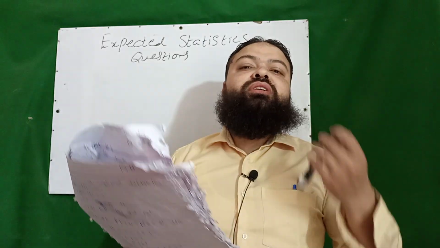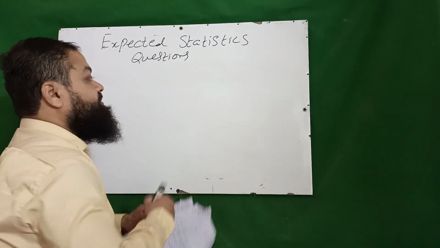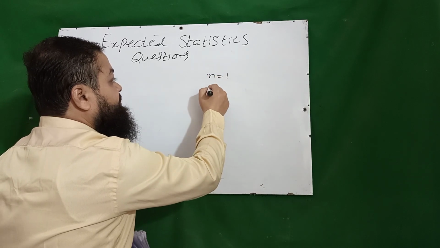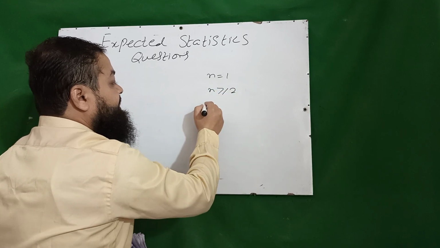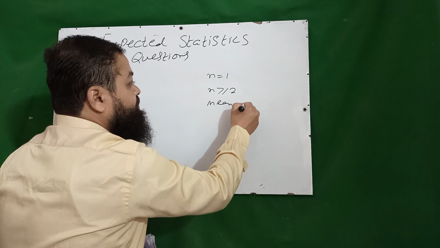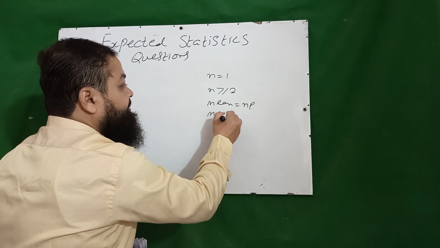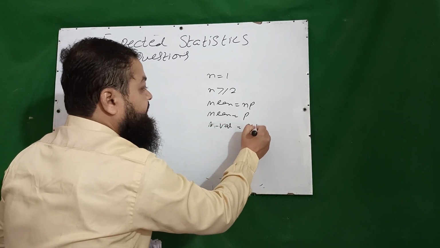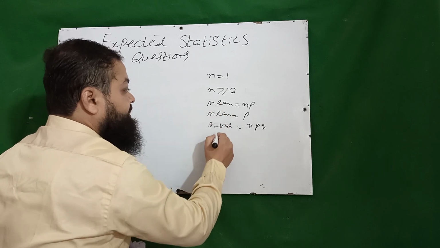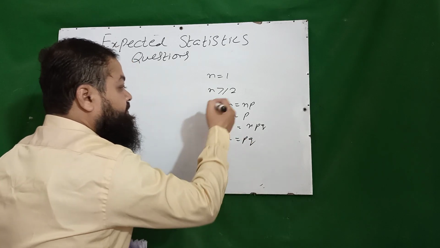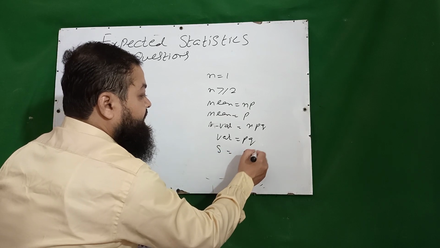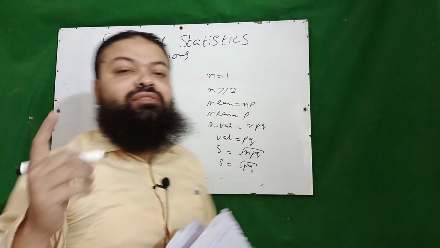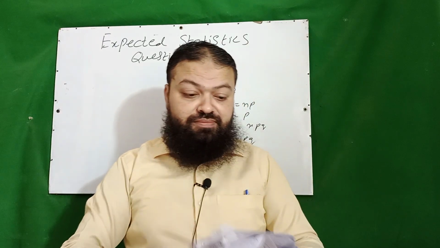Dear students, Bernoulli distribution is the special case of the binomial distribution. In Bernoulli distribution we have only one trial, whereas in binomial distribution we have greater than or equal to two trials. In binomial distribution mean is equal to np, and in Bernoulli distribution mean is equal to p. In binomial distribution variance is equal to npq, whereas in Bernoulli distribution variance is equal to pq. In binomial distribution standard deviation is under root npq. In Bernoulli distribution standard deviation is under root pq, because n is equal to 1, a very important one.